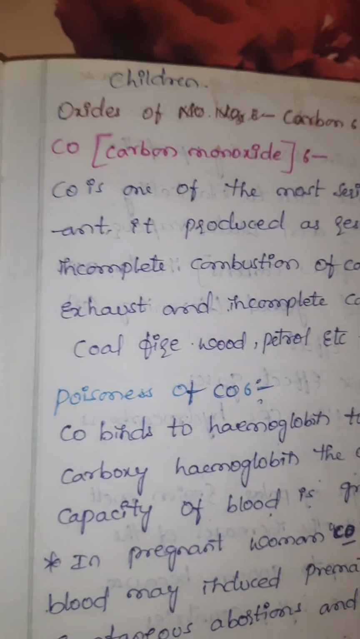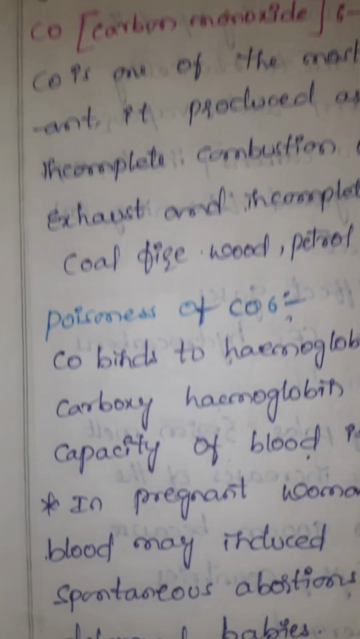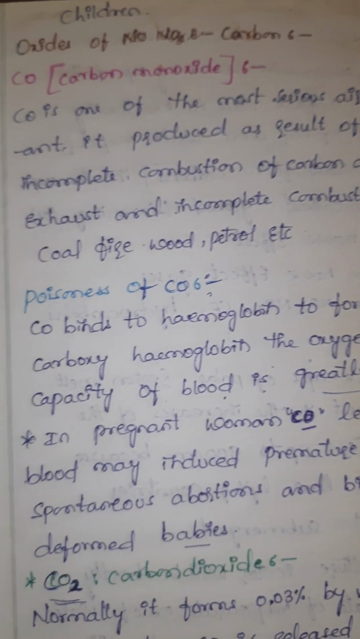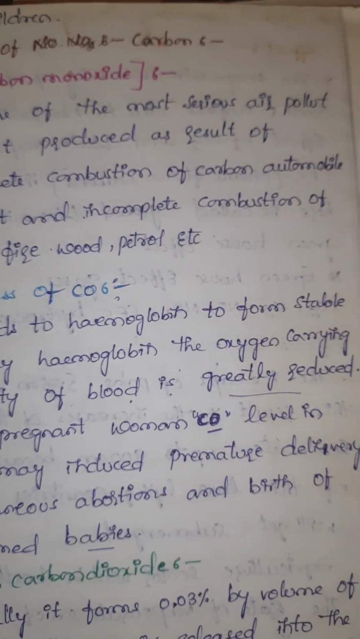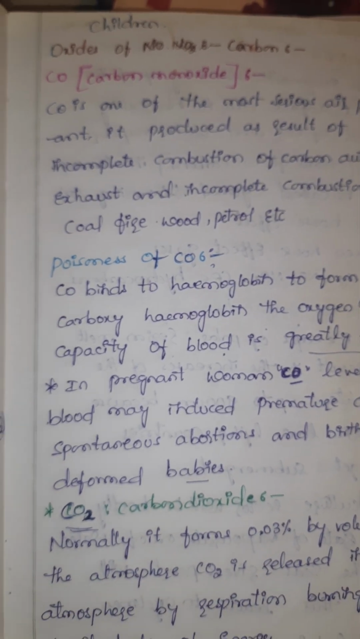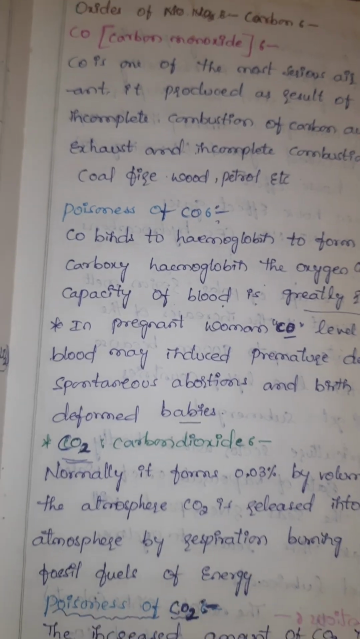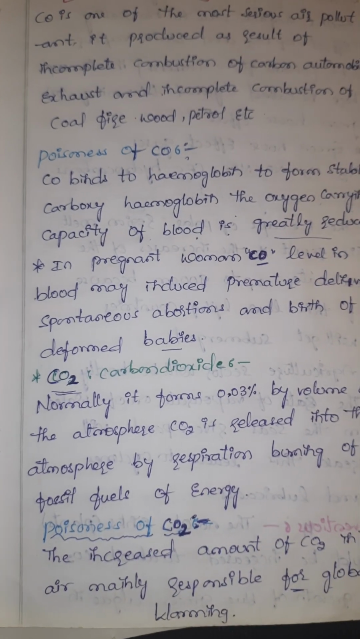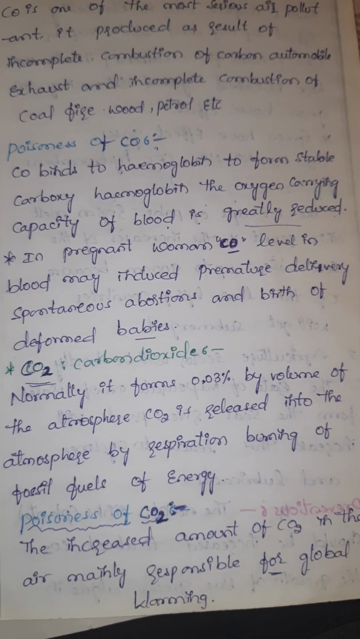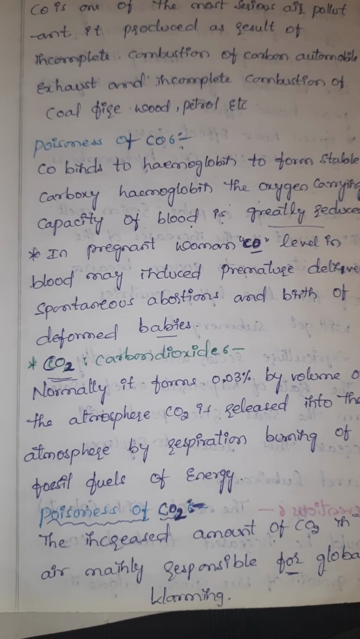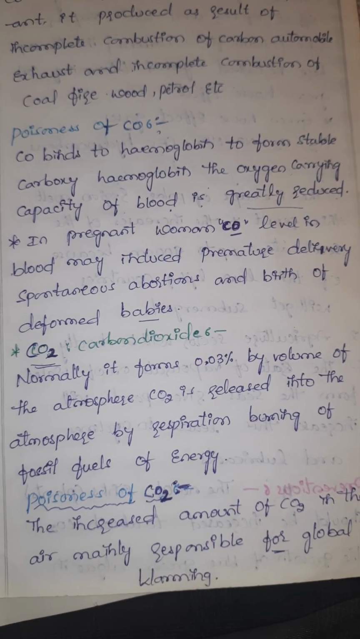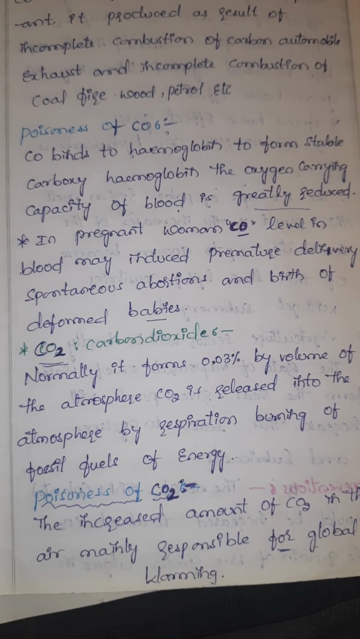Oxides of carbon. Carbon monoxide is the most serious air pollutant and is produced as a result of incomplete combustion of carbon, from automobile exhaust and incomplete combustion of coal, wood, petrol. Poisonous effects of CO: CO binds to hemoglobin to form the stable carboxyhemoglobin. The oxygen carrying capacity of blood is greatly retarded. In pregnant women, CO level in blood may induce premature delivery, spontaneous abortion, and birth of deformed babies.